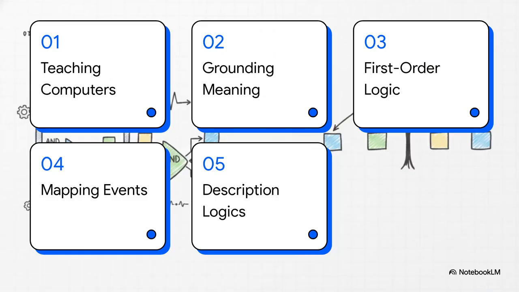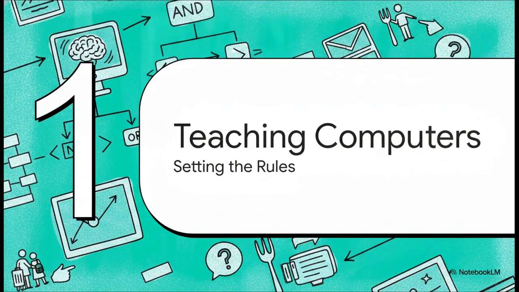To build this restaurant AI, here is our roadmap. 1. Teaching computers to understand. 2. Grounding meaning in models. 3. Speaking in first-order logic. 4. Mapping complex human events. And 5. Categorizing with description logics. Let's get started. Section 1.